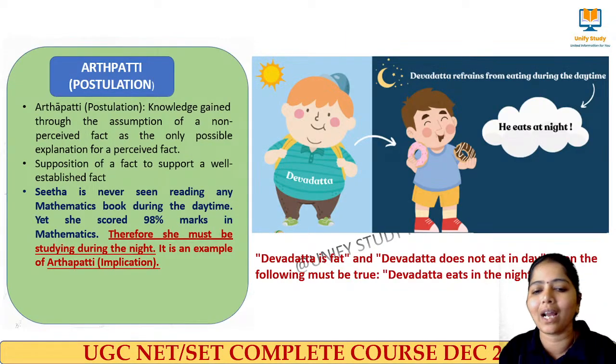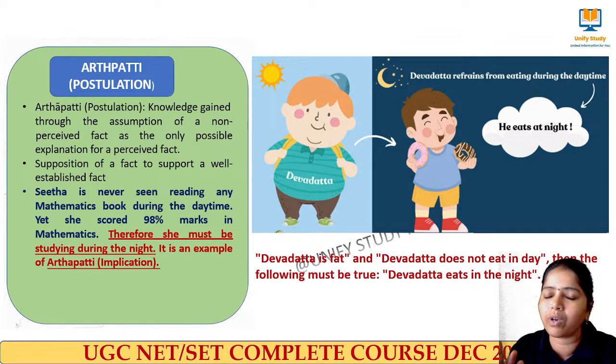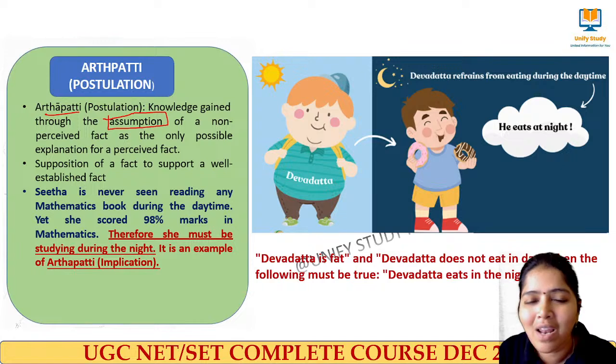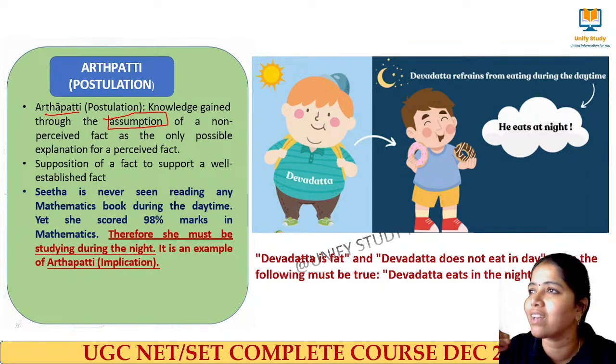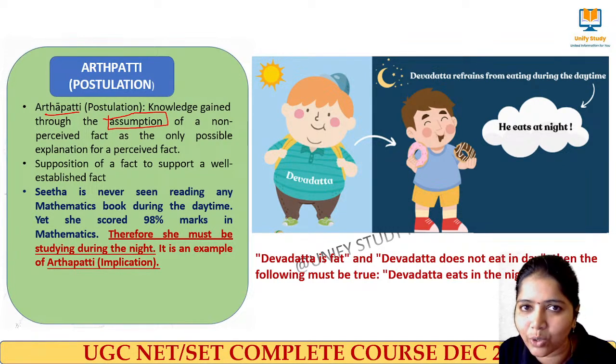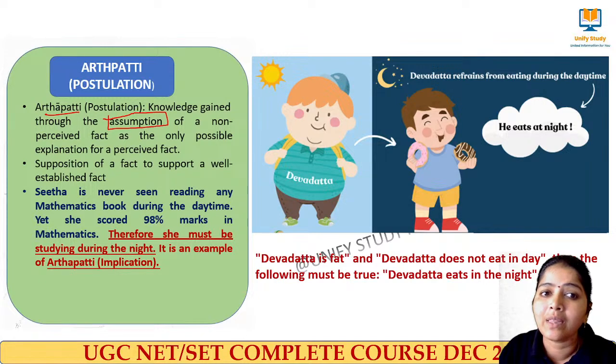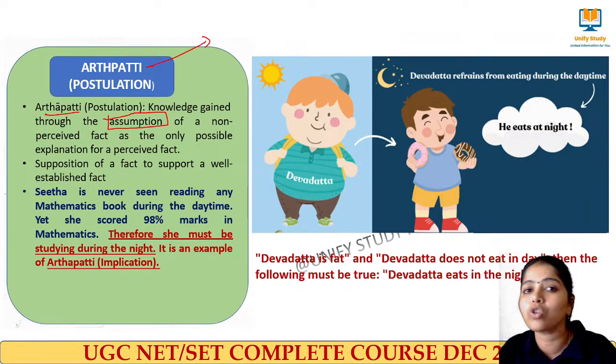Next we move to Arthapatti. Most questions come from this particular topic called Arthapatti. Arthapatti means postulation. I assume something. It is called Arthapatti, knowledge gained through assumptions. Nowadays most people assume without knowing the real fact inside. That is why this source of knowledge, Arthapatti, was not accepted by many of the Indian philosophies.